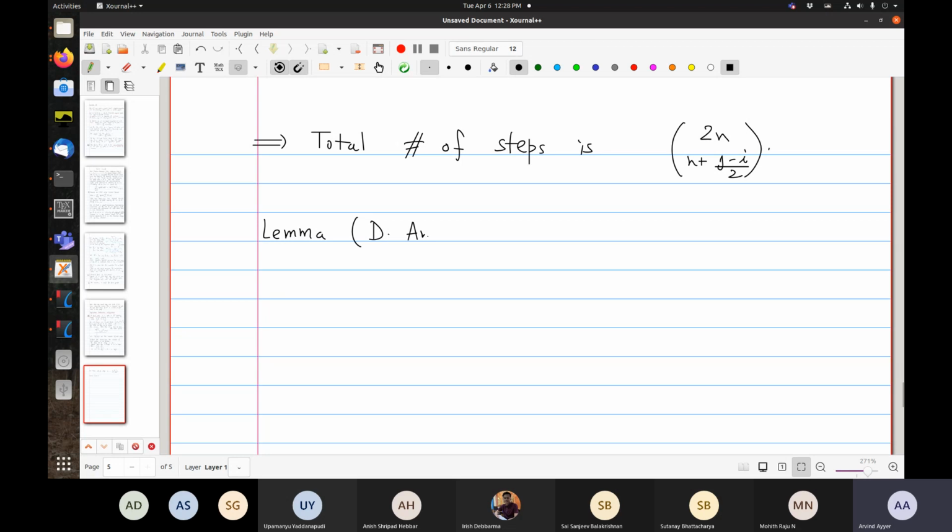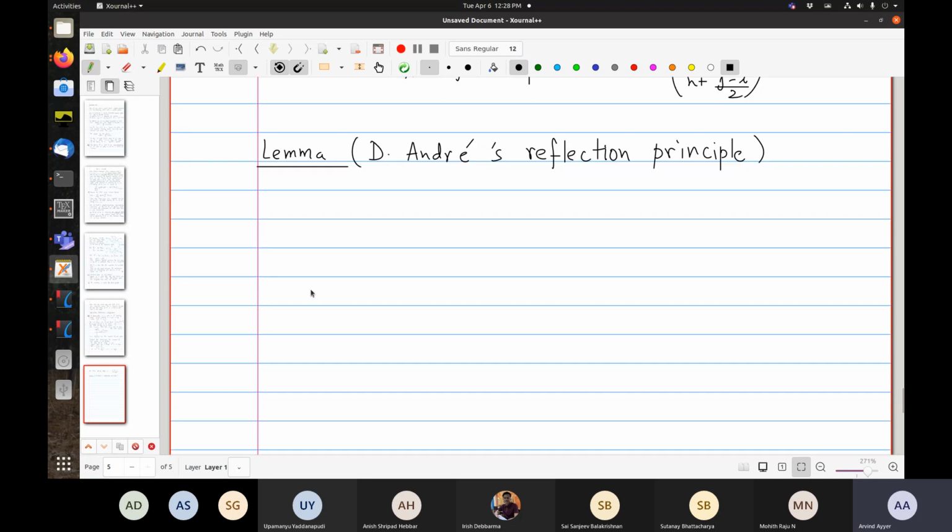It was due to this French mathematician called Désiré André, and it has been given his name, but people have read through his proof and they say no, it's not exactly the same, but the name has stuck. Fortunately. Okay, so it's called the reflection principle, and the idea is a very nice bijection.